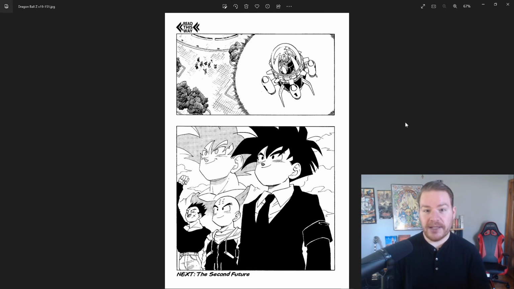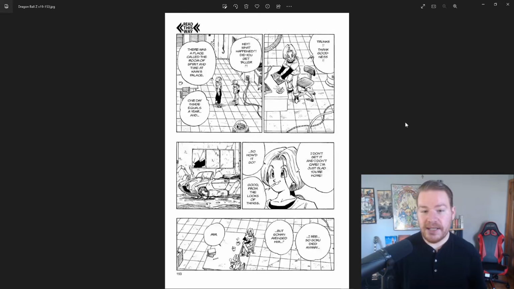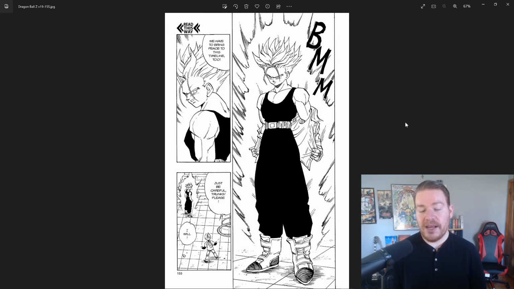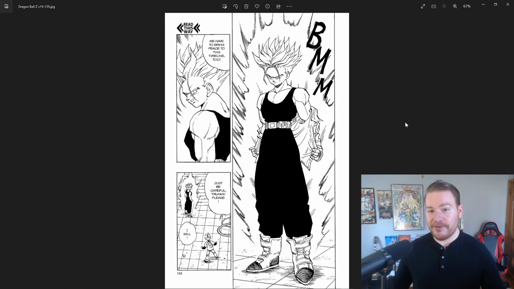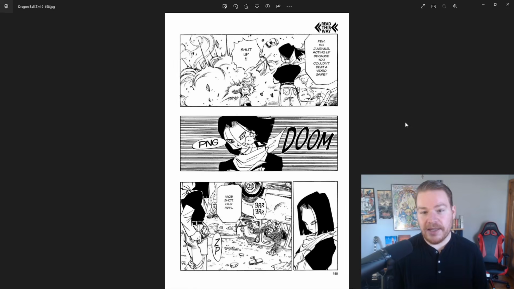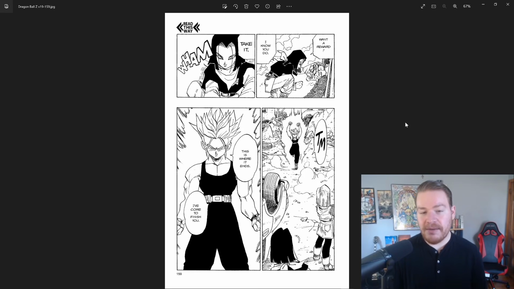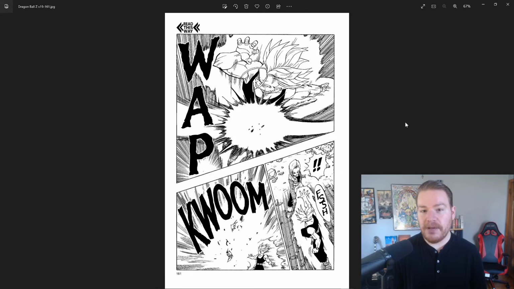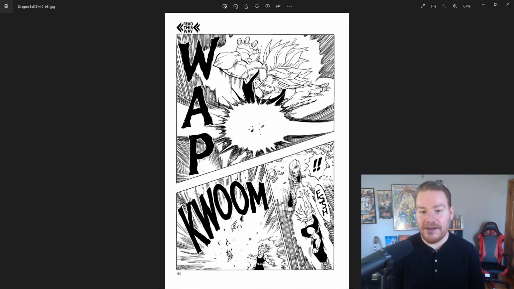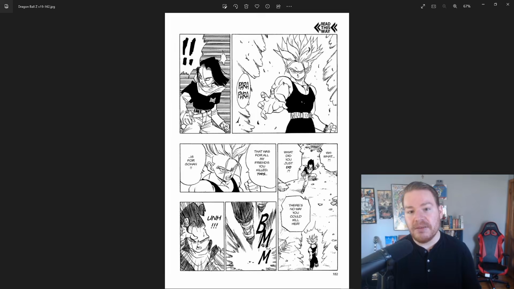He goes back to his future, you have this great ending where he returns home, talks to future Bulma about everything that happens, and then he takes his jacket off to reveal how jacked and muscular he is from his training, goes off and fights the androids and makes very easy short work of them. First off, he flies up to 18, blows her away. You can even see her leg and everything being blown away. It definitely wasn't without its brutality, something that the manga definitely has a lot more of than the anime.